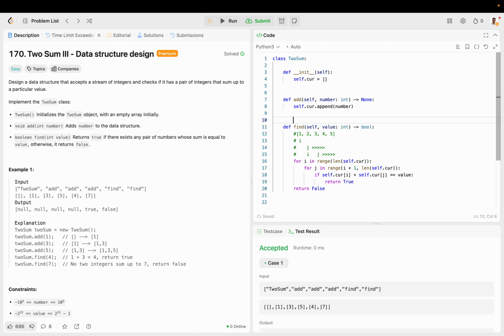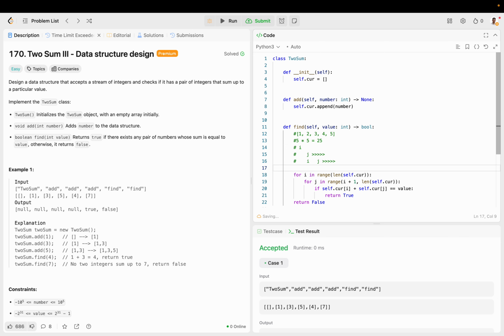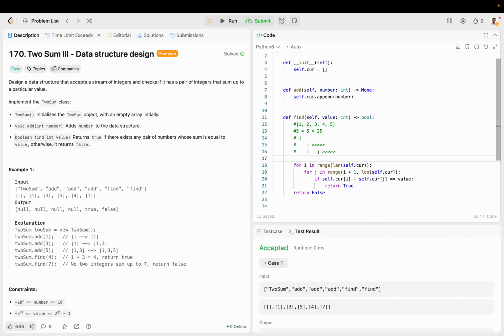So instead of having to basically do a brute force O of n squared solution, O of n squared because the array times itself is how many times we're going to be iterating in the worst case, so 5 times 5 is 25, we can come up with a better linear time solution by using a dictionary, similar to the original Two Sum problem. Let's call this dictionary.